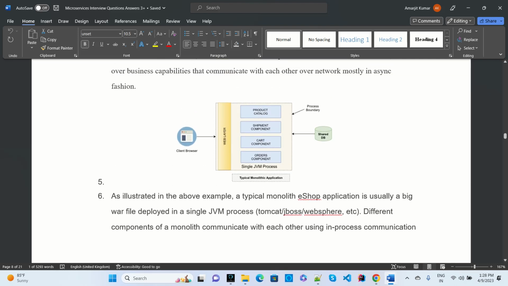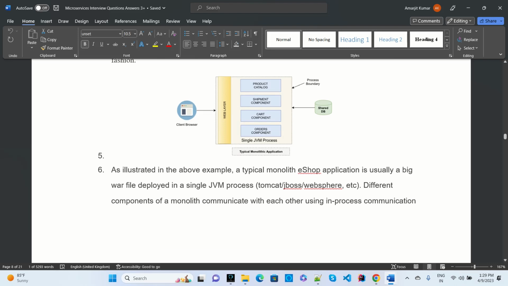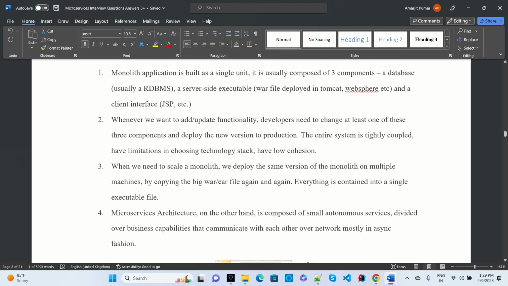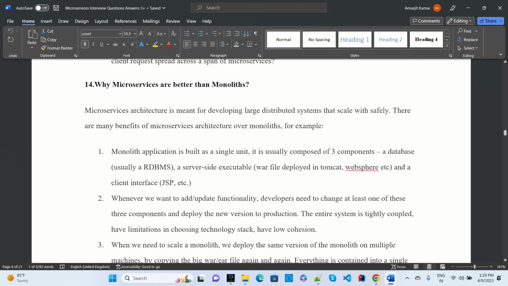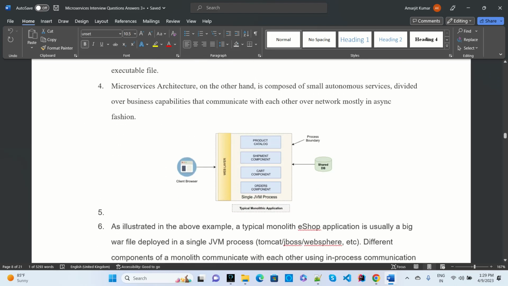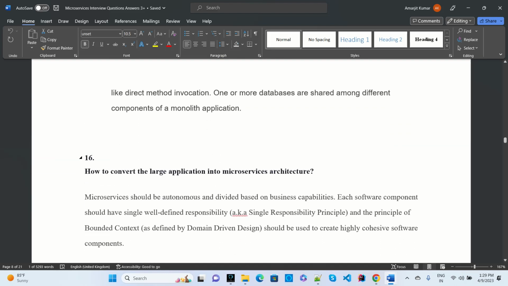But if you go for the same application in microservices, we have a separate web layer for product, shipment, cart, and orders. So if you want to modify anything in the product, the other shipment, cart, and orders will keep working, so there is no issue. You can connect with multiple databases or a single database. So there are many advantages in microservices, and we can go for microservices instead of a monolithic or SOA pattern.